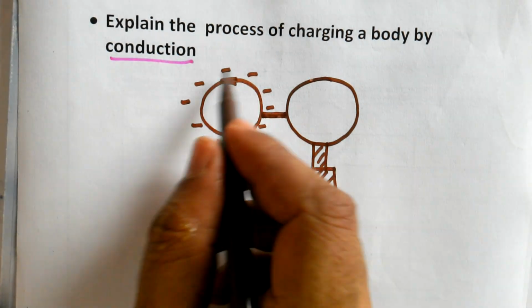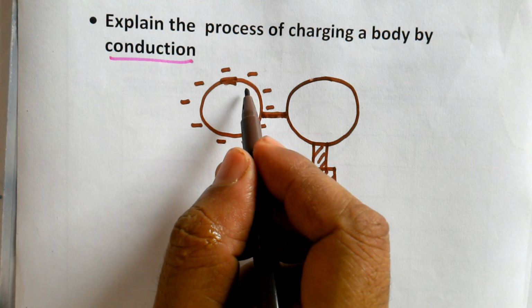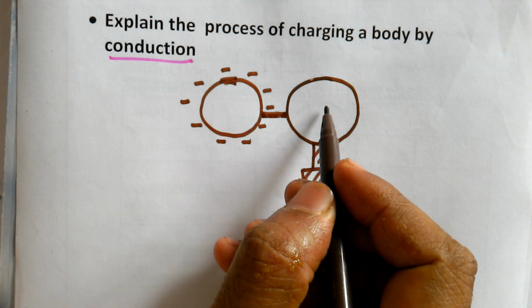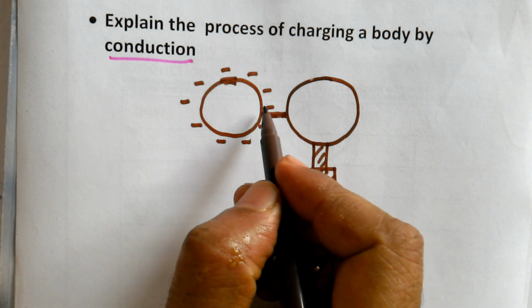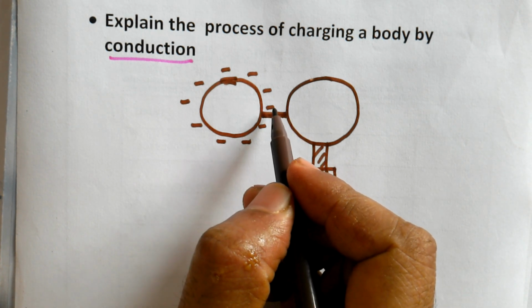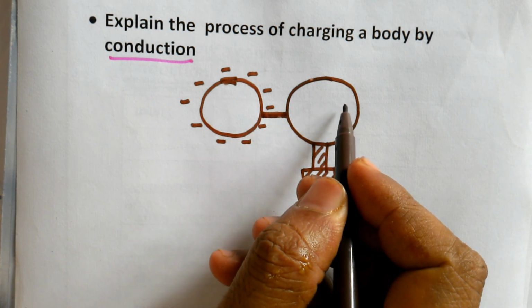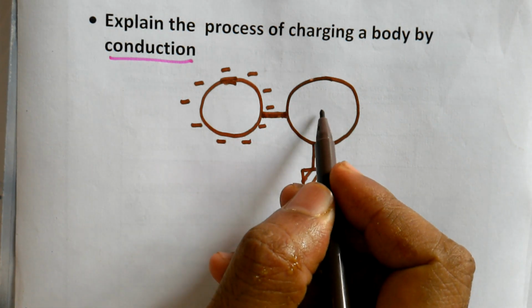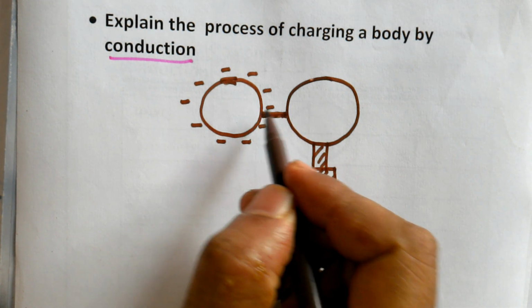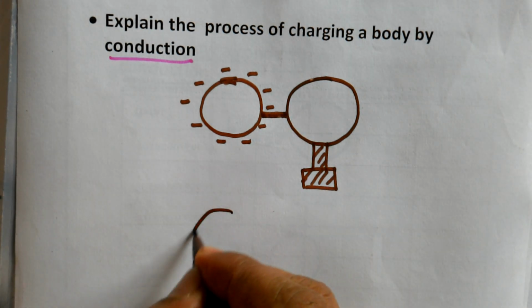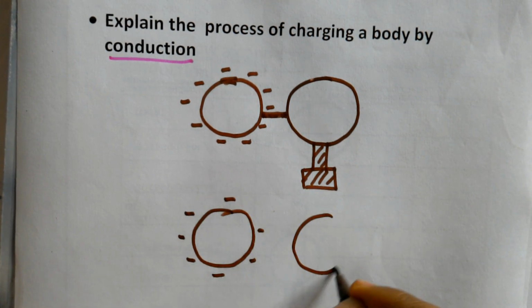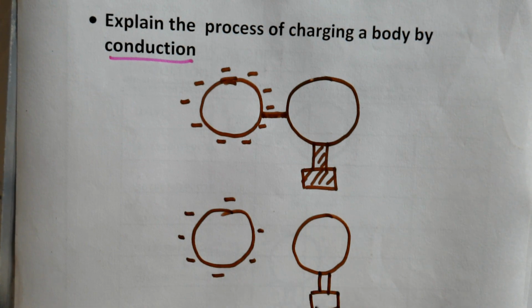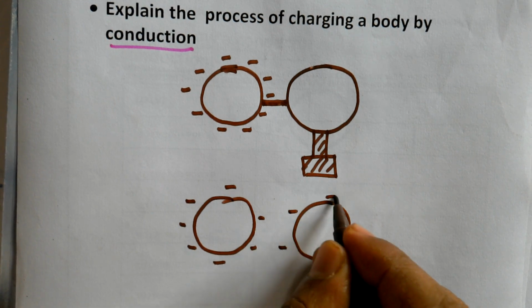In the same way, these electrons were trying to accommodate on this conductor, but they have been given an opportunity to go to the other one by connecting them with a wire or bringing them in physical contact. Now these charges, which were continuously repelling, start moving over to the other conductor. So when this is brought in contact with the other uncharged conductor for a sufficiently long time and then separated, the situation will be like this. Some of the charges will remain here and some will go to the other conductor, which was neutral earlier and is also charged now, as the negative charges move here.